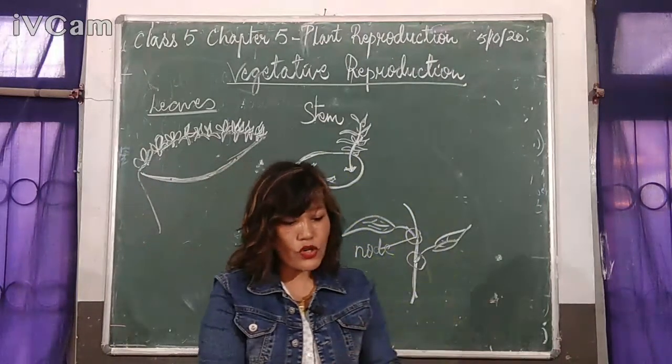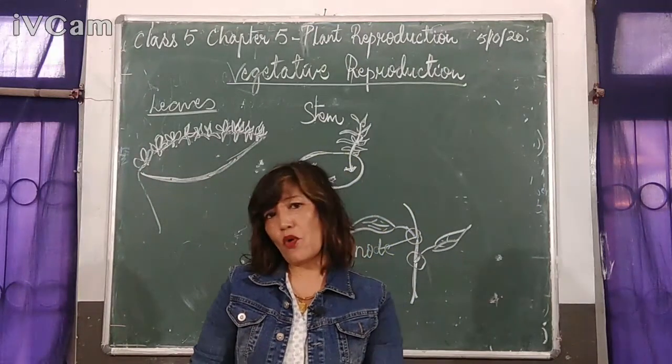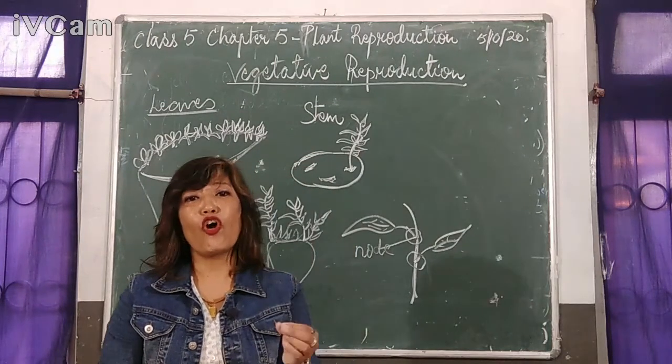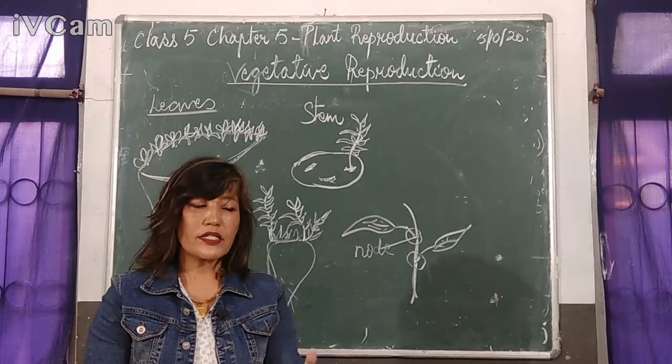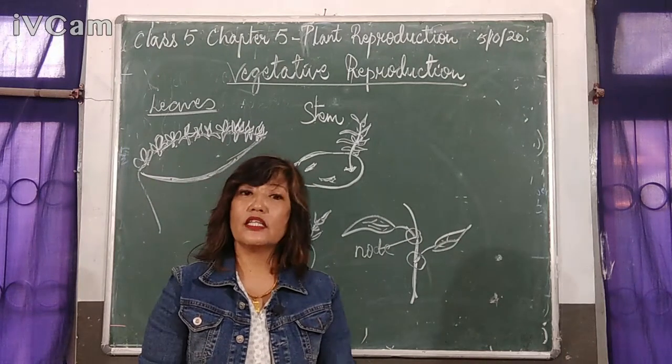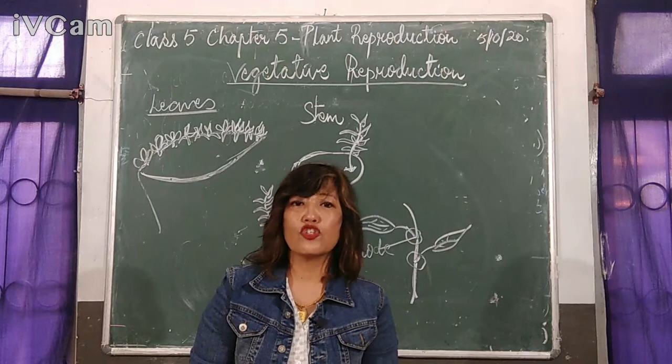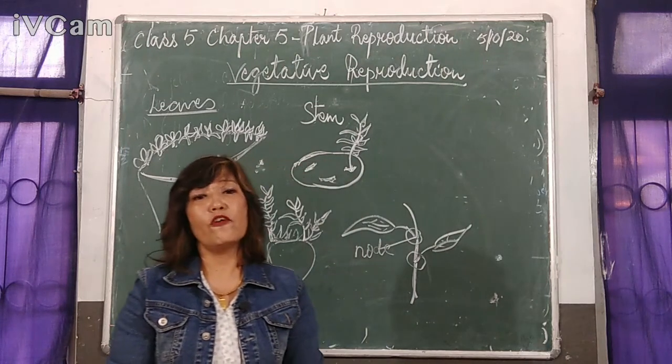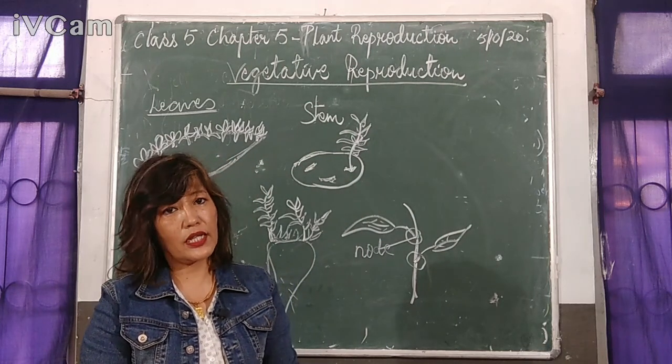How? These spores will become dry, and once they become dry, they will fall off. And once they come in contact with the soil, air and water, then the new plant will grow from the spores. So this is all about vegetative reproduction in plants.